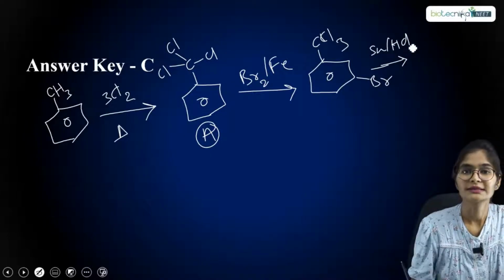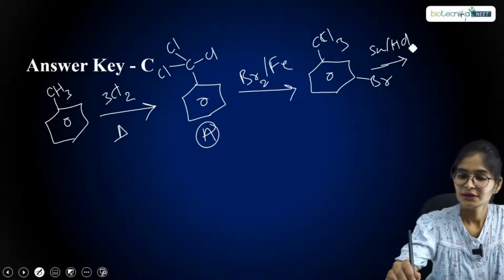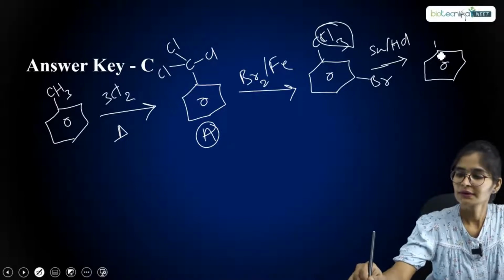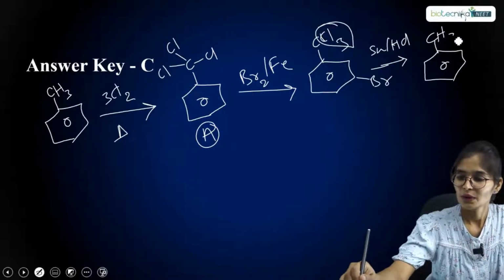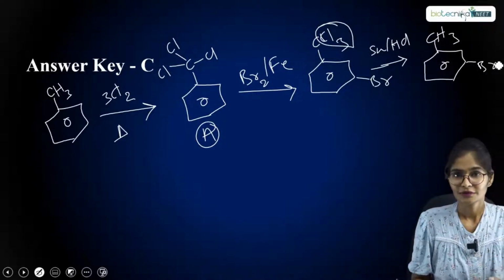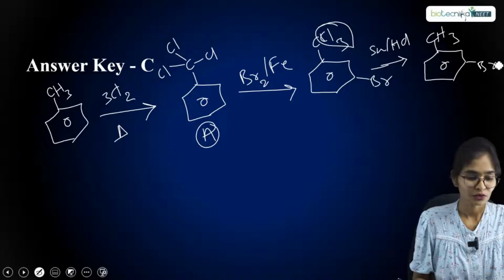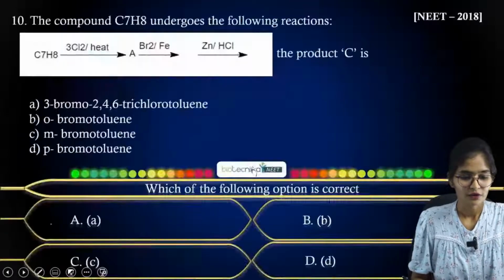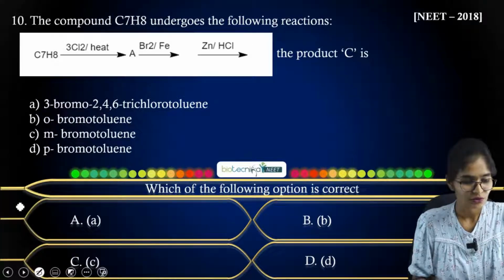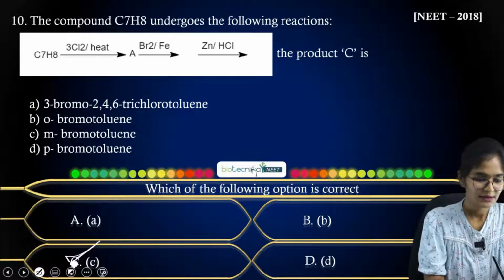So tin over HCl is a reducing agent, so it will kick out all the chlorines and you will be getting your toluene back, but its derivative. So you have got your substituted toluene, that is 3-bromotoluene, or else meta-bromotoluene, as the answer. If you look at the options, option C is correct here.